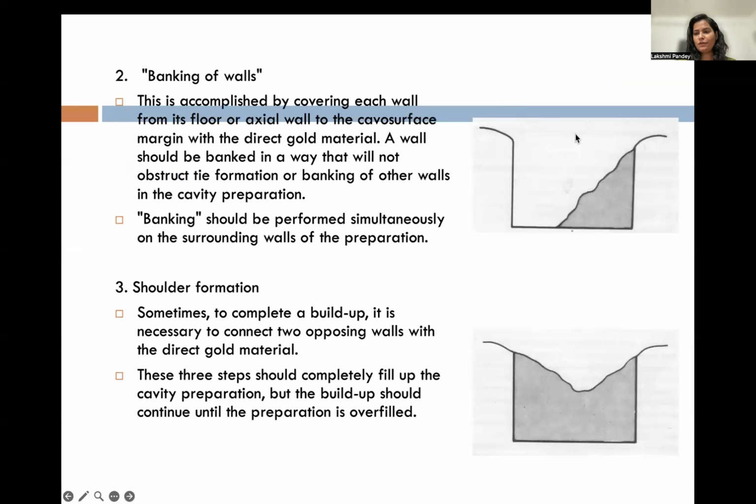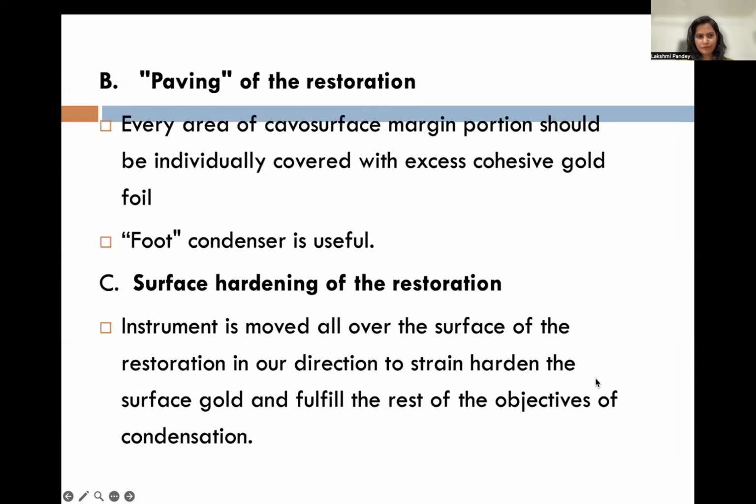Next comes banking of wall. One side banking should be done. Next is shoulder formation. If you don't follow that 45 degree and then the 90 degree of the previous condensation, this is exactly what happens. Can you see here? This shoulder formation occurs. This should not be there. To complete a build-up, it is necessary to connect two opposing walls with a direct gold material. These three steps should completely fill up the cavity preparation, but the build-up should continue until the preparation is overfilled. Can you see here? This part is looking underfilled.